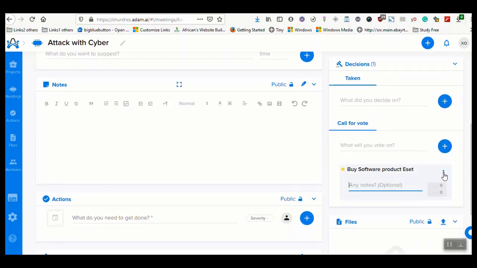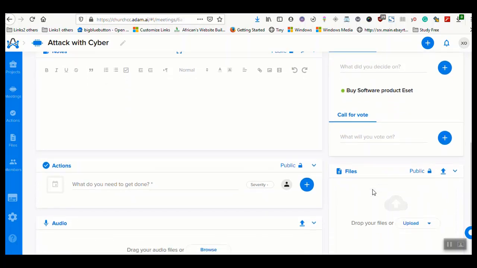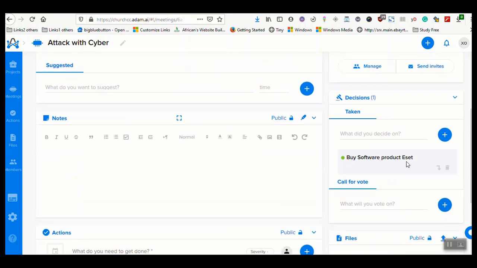Then remember, everyone who's on the system can vote. So let's say, for example, I want to vote, so I can either agree or I disagree. If I disagree, it's the button below. If I agree, it's the button at the top. So I can end the vote, and the vote is finished. Okay. So this is the software. So we're going to buy the software. Everybody voted for it to be bought. If everybody voted for disagree, of course, it would not.